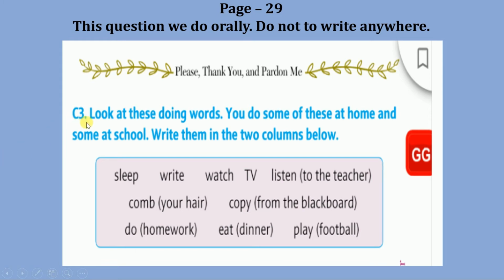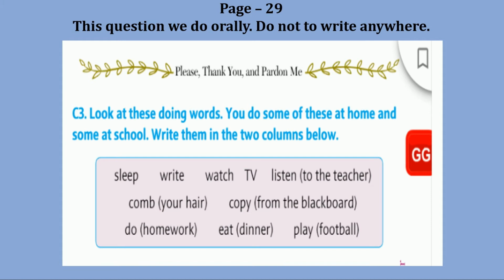Question number C3. Look at these doing words. You do some of these at home and some at school. Write them in two columns below. Here some doing words are given, some actions are given, and we need to find out some actions we do at our home and some actions we do at our school, right?